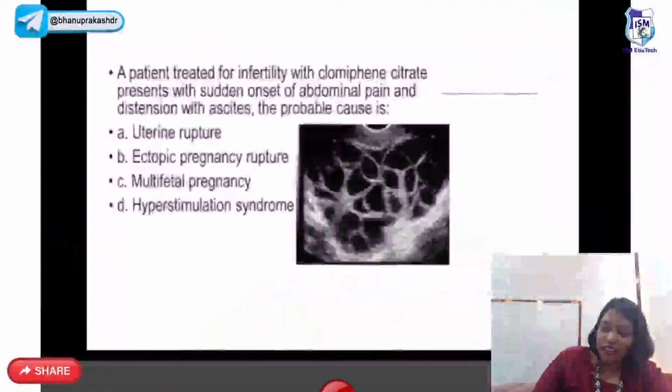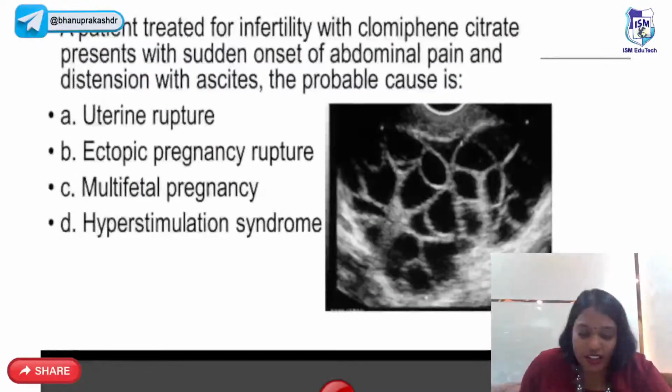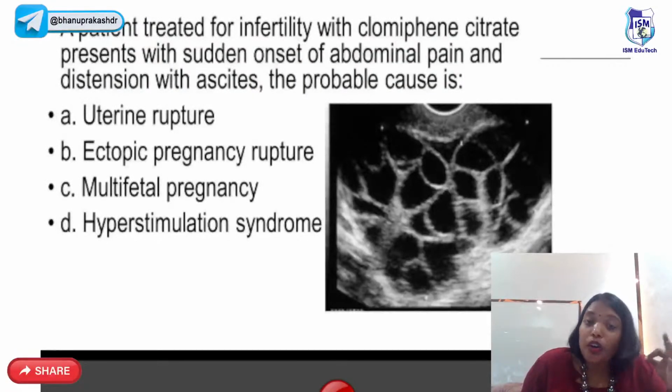Okay, this question has come to you in the exam. So this is a very important question. A patient treated for infertility with clomiphene citrate presents with sudden onset of abdominal pain and distension with ascites. And this is the USG. What is the most probable cause? Uterine rupture, ectopic pregnancy, multifetal pregnancy, hyperstimulation syndrome.